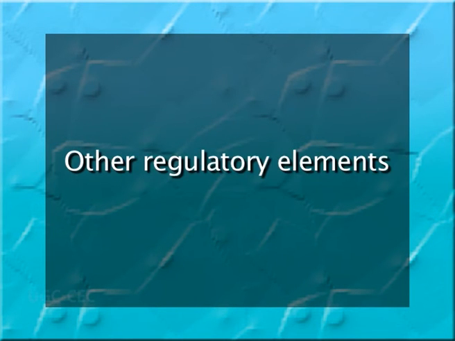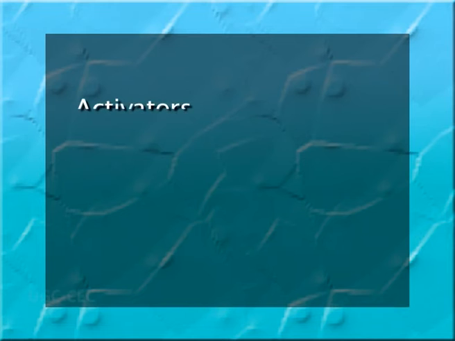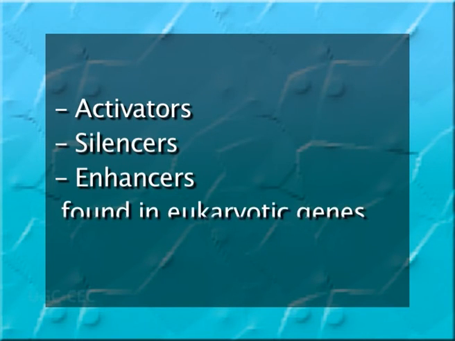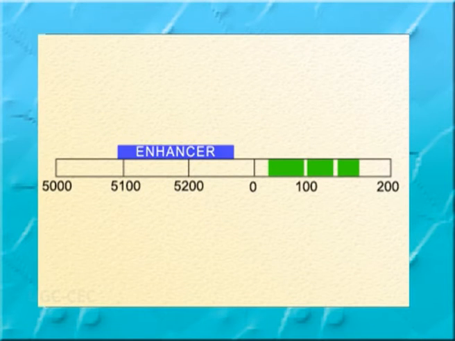Other regulatory elements. In addition to the promoter, other regulatory elements such as the activators, silencers and enhancers are found in the eukaryotic gene. The function of these elements is to regulate the level of gene expression. The enhancers are the sequences that raise the gene expression level many folds.